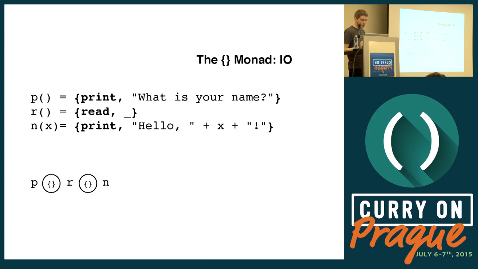So what can we do with that? We have these three monadic functions, and we can compose them. So p is going to return print and what is your name, so the composer is going to print that to the console. Then r is going to get called with no arguments, and it's going to return read. So the composer is going to wait for input, and the user is going to input their name, and then the composer is going to pass the name to n, and n is going to return print hello and the name, and the composer is going to print that.